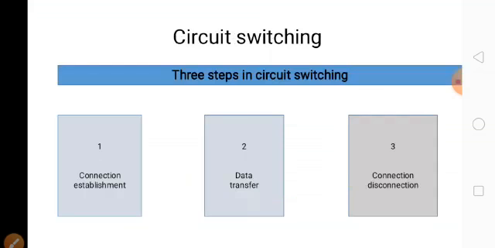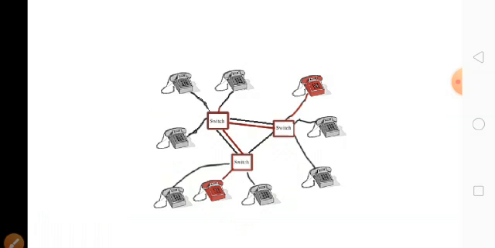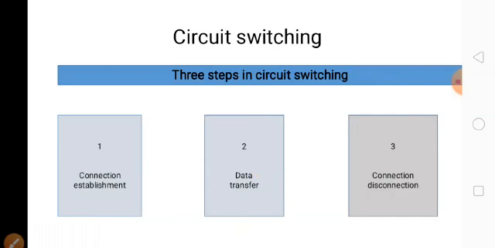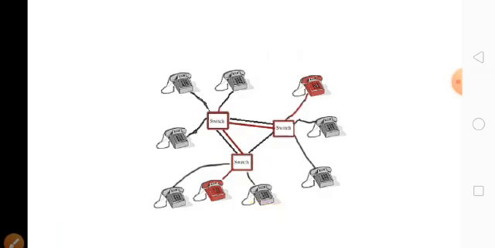In circuit switching, we have only three steps. First one is connection establishment, second one is data transfer, then connection disconnection. The example for circuit switching is a telephone connection.